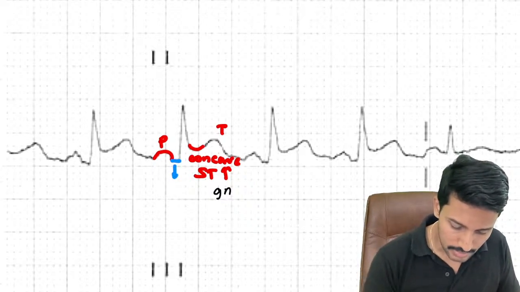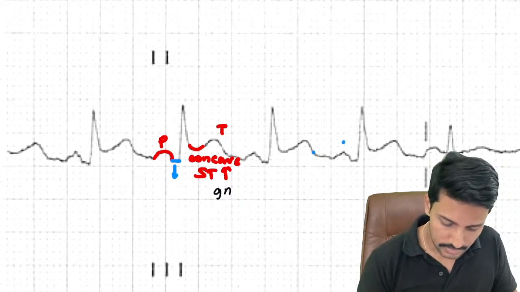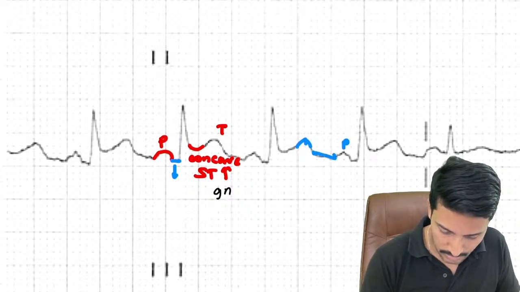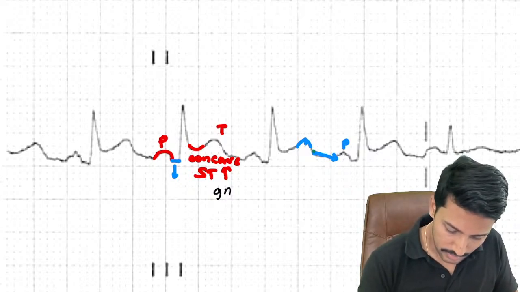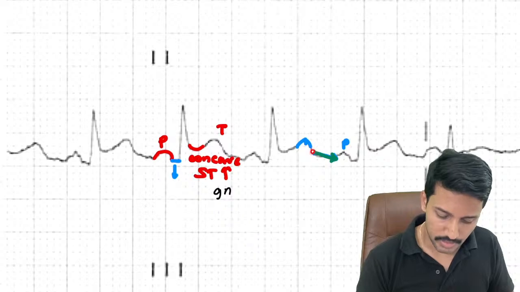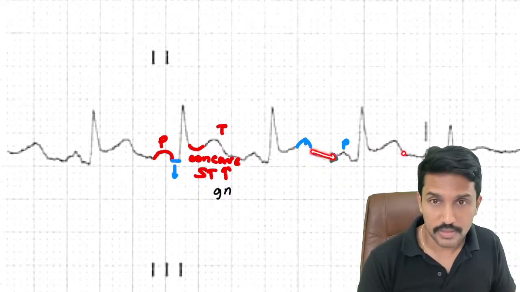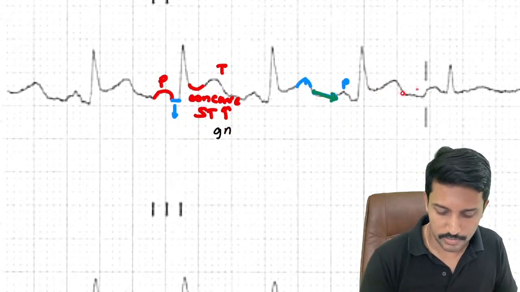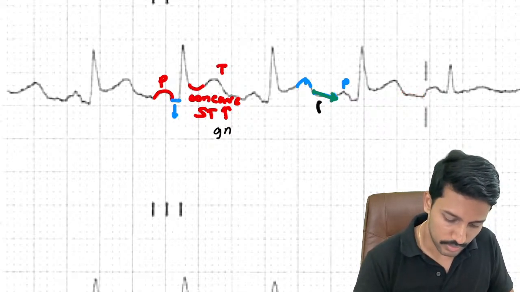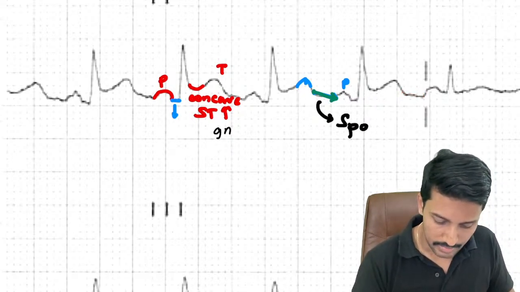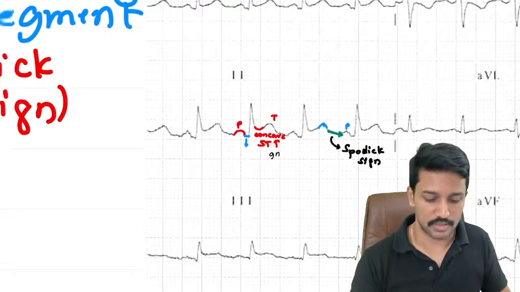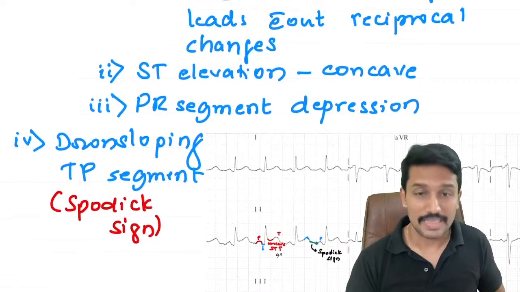And now look at the end of the T wave. This is P. This is T. The end of the T wave is here. So this will be the TP segment, which is starting higher and then descending downwards. It starts up here, and then it is going downwards. So starting at a higher point and then going downwards is what we call Spodick sign. So these three points will help us recognize acute pericarditis on the ECG.